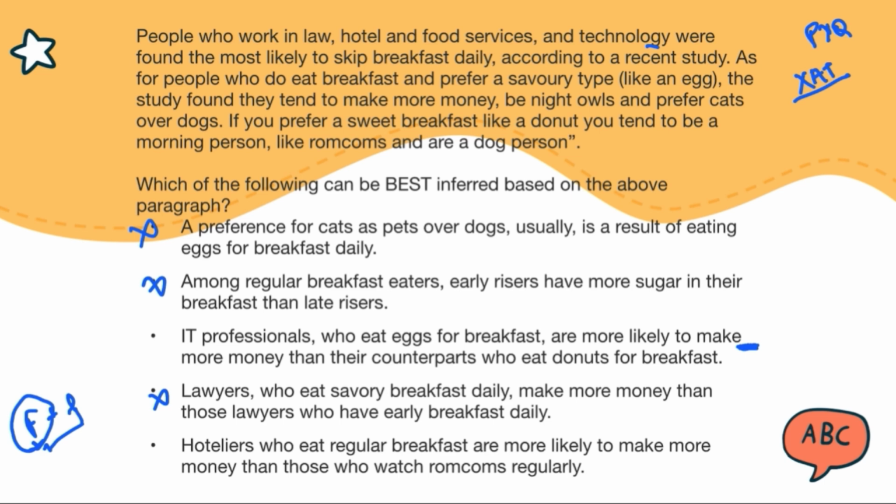Hoteliers who eat regular breakfast are more likely to make more money than those who watch rom-coms regularly. The passage does not talk at all about people watching rom-coms regularly, right? It only says that people who prefer sweet breakfast tend to like rom-coms. So again, the logic is lacking in this particular option. So it is also not the answer, which means that this is the answer we're looking for. This checks out from the passage. I hope this is clear to you.